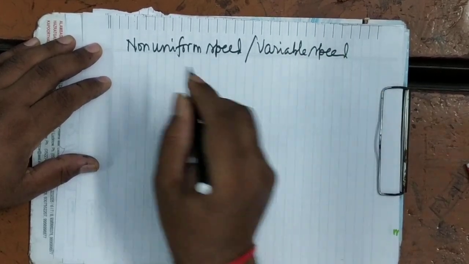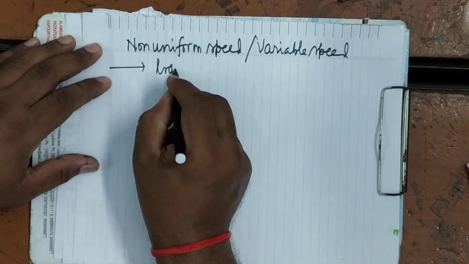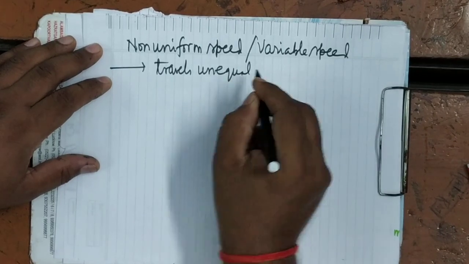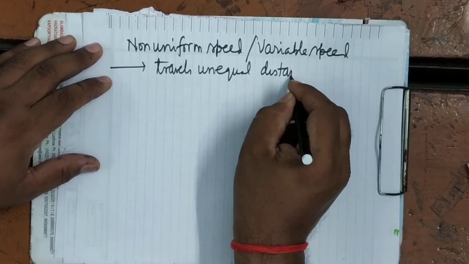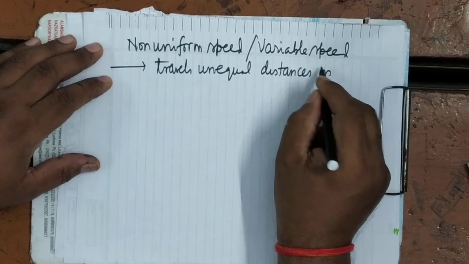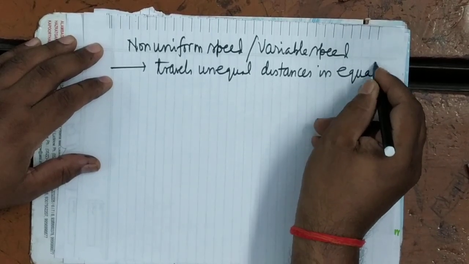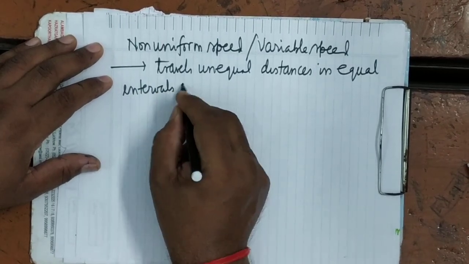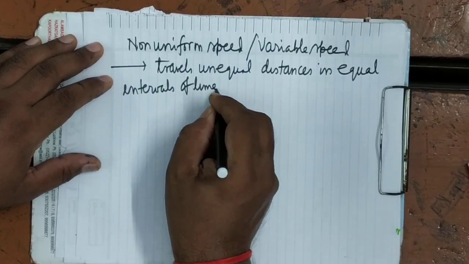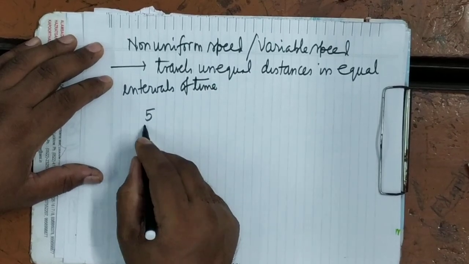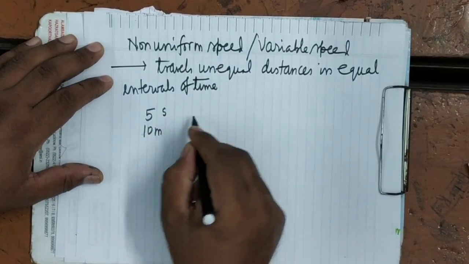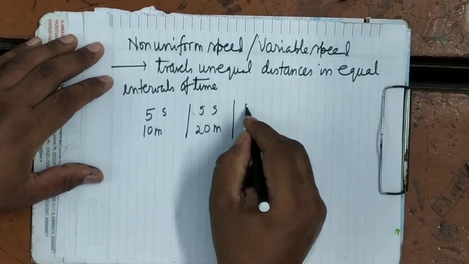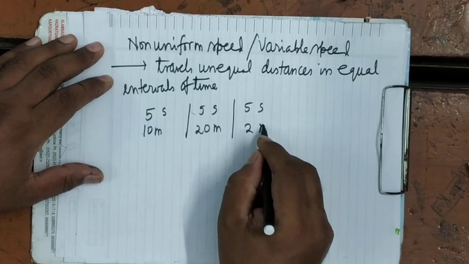Variable speed means it travels unequal distances in equal intervals of time. Suppose in the first 5 seconds it travels 10 meters, then in the next 5 seconds it travels 20 meters, then in the next 5 seconds it travels only 2 meters.